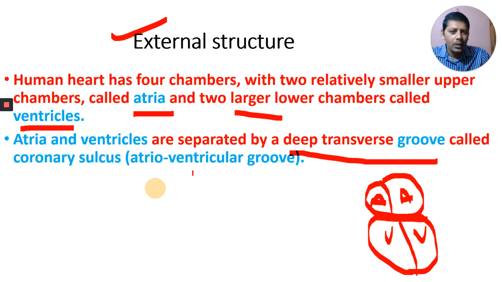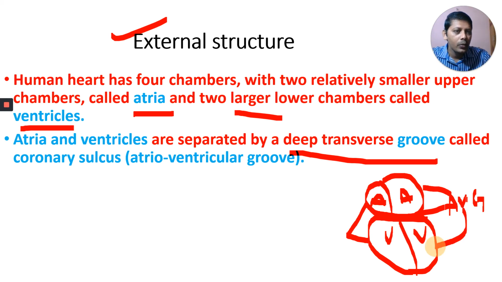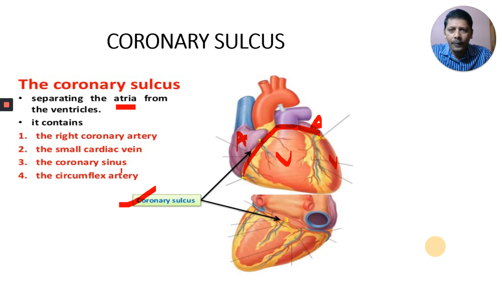Coronary sulcus is otherwise called the atrioventricular groove, because it is present between the atria and ventricles. Atria and ventricles are separated by a deep transverse groove called the atrioventricular groove, otherwise called the coronary sulcus.